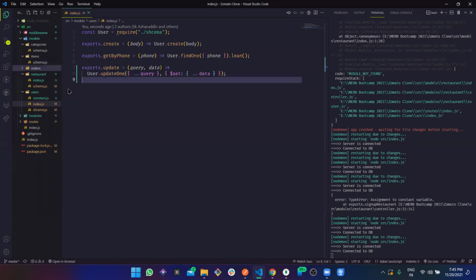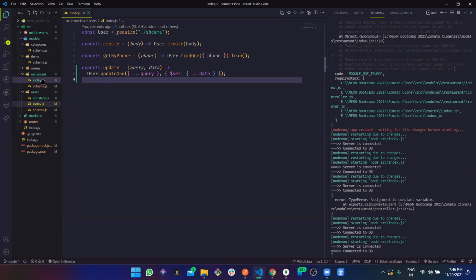Perfect. Now, your task will be to create and update. Link both of these with the restaurant: the items should be linked with the categories, and both of them should be linked with the restaurant, and there should be an API to create the category and create the items. That's it. Suppose there would be certain APIs.